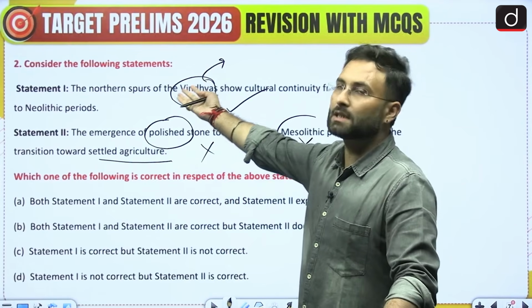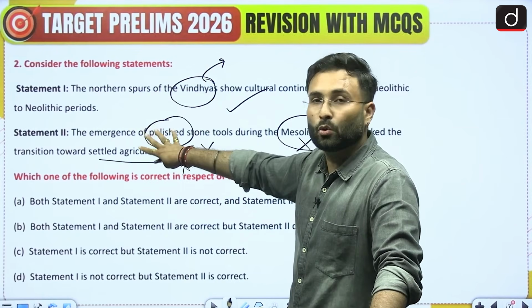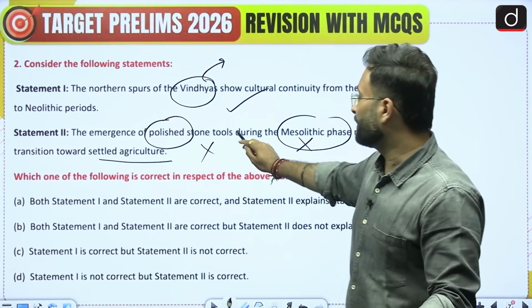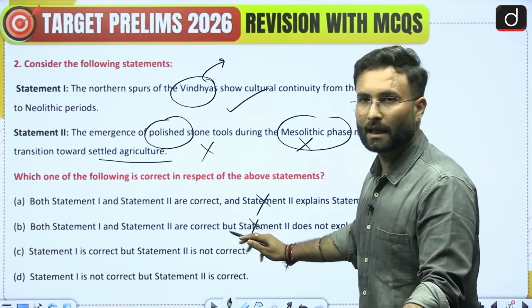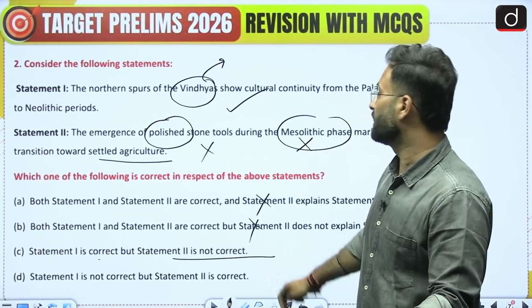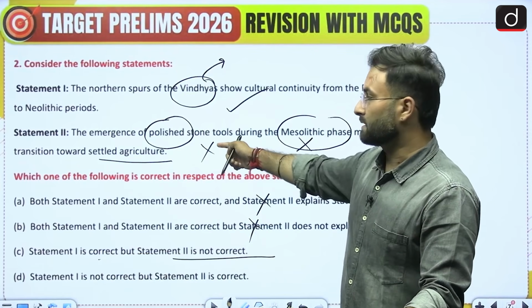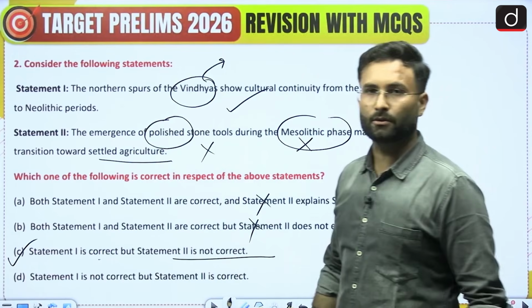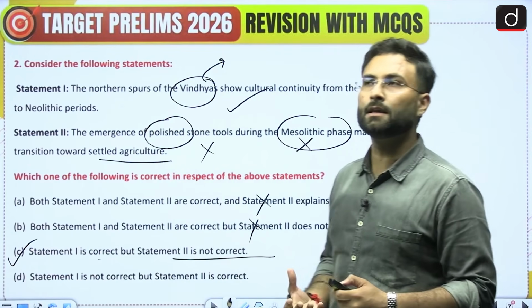Even if you don't know statement 1, if you know that statement 2 is incorrect, you can arrive at the right answer. If one statement is incorrect, options A and B are already eliminated. Coming to the next one, statement 1 is correct but statement 2 is not. Yes, statement 2 is not correct, but 1 is correct. So option C would be your right answer. This is how you arrive at the right answers.